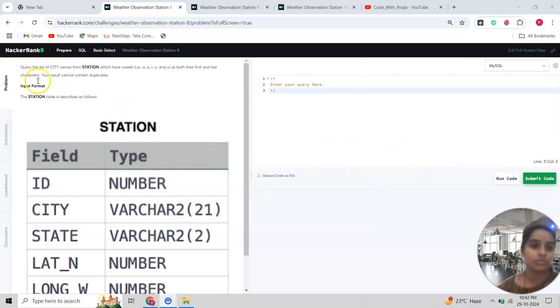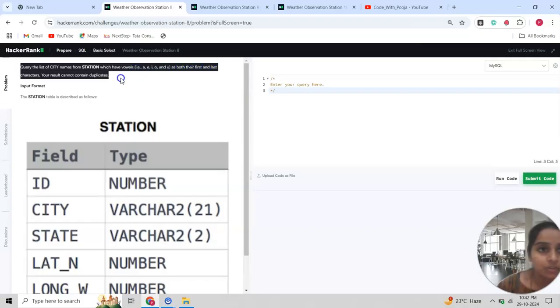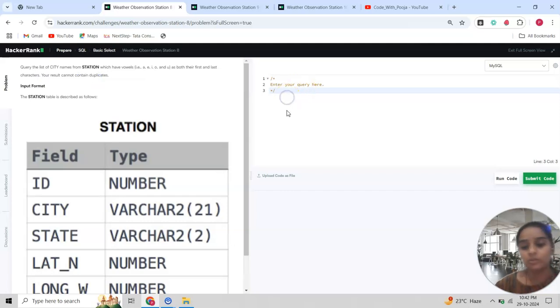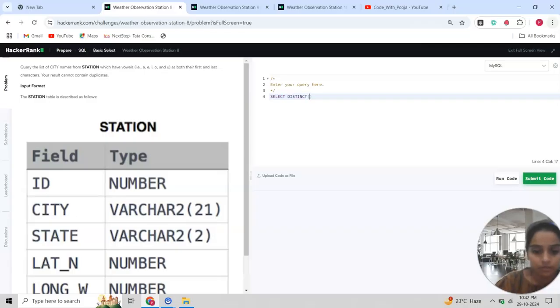Now continue with the query. Query the list of city names from station which have vowels as both the first and last character, and the result cannot contain duplicates. For duplicates, we need the DISTINCT function. So SELECT DISTINCT, the distinct of cities, from where? So we have to write STATION.